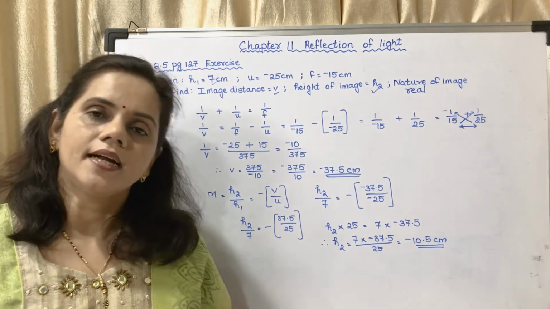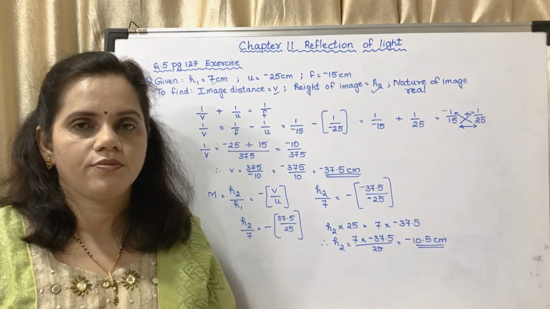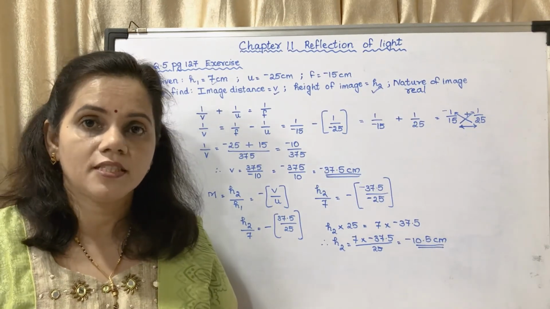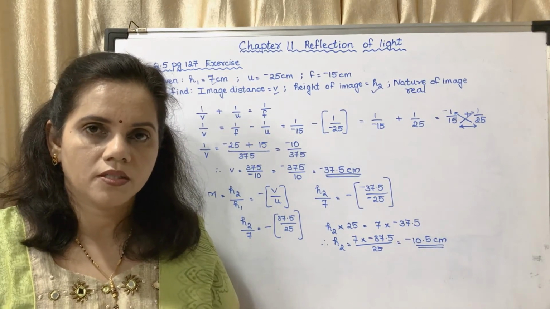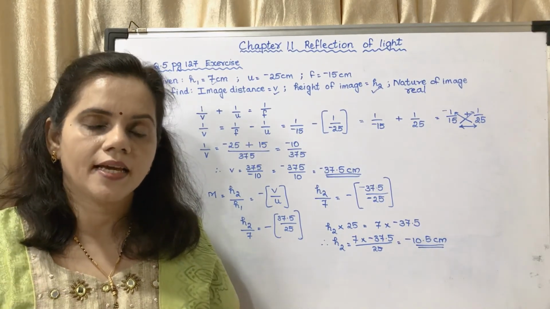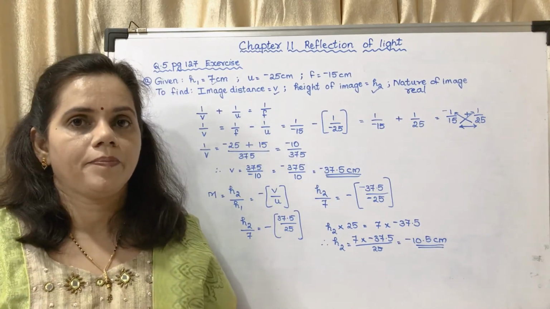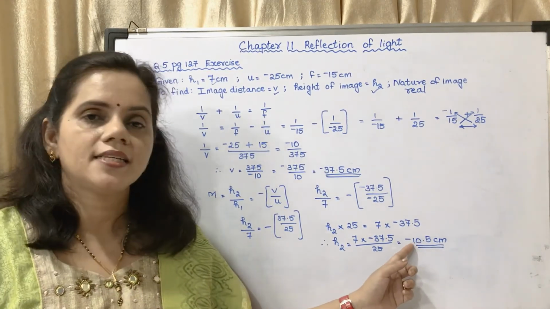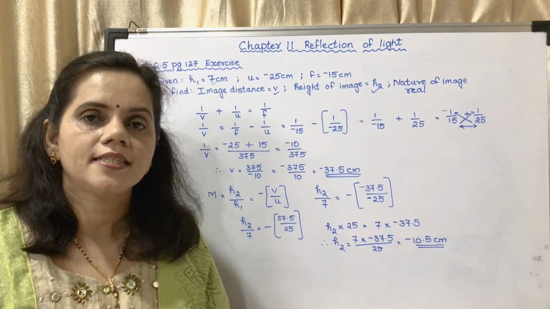Now what is the height? The height is 10.5. Your height is 5 feet, 6 feet and so on. It is always positive. Height is always positive. Distance is always positive. But the minus sign in your answer indicates something. What does the minus sign indicate? It indicates that it is inverted.